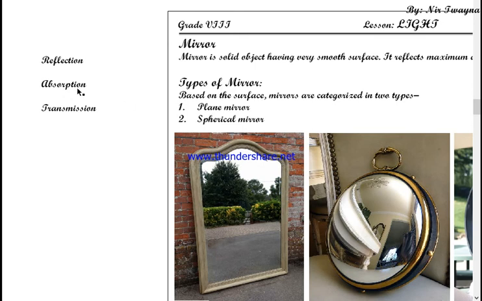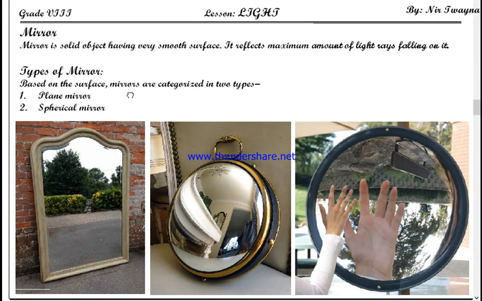Okay, that's why when you keep mirror in sunlight, it also becomes hot, because it absorbs some amount of light rays. Okay, so to define mirror, you can say mirror is a solid object having very smooth surface, and it reflects maximum amount of light rays falling on it. Any confusion? Okay, now types of mirror.